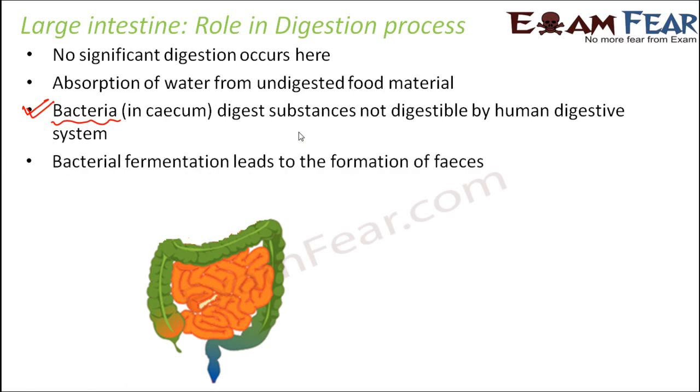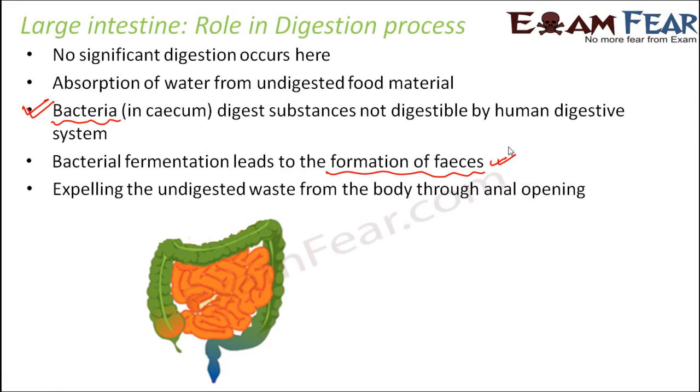So now followed by this bacterial fermentation, formation of feces takes place. Now how does formation of feces take place? Two things happen. One is all the water in the undigested food material gets absorbed. So the undigested food is solidified. On top of that, bacteria act on that. So bacterial fermentation also snatches out some of the materials out of it. So whatever remains now is waste, something which cannot be digested by our body. So those substances need to be thrown out of the body. So now this feces is expelled from the body through the anal opening.